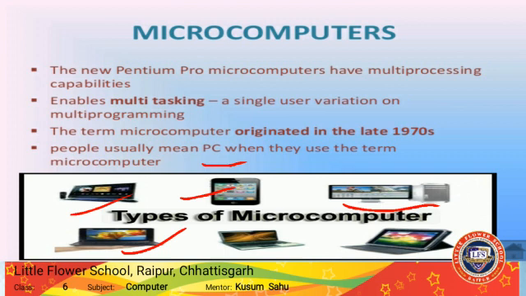It is very useful nowadays because it has multiprocessing capability, means it can do lots of work in this type of computer.